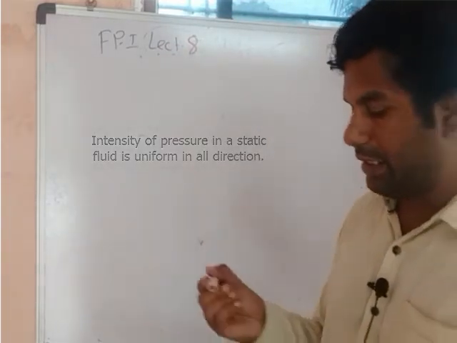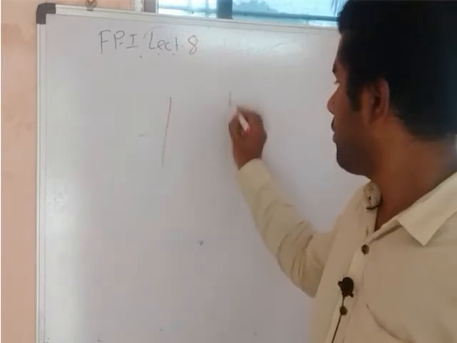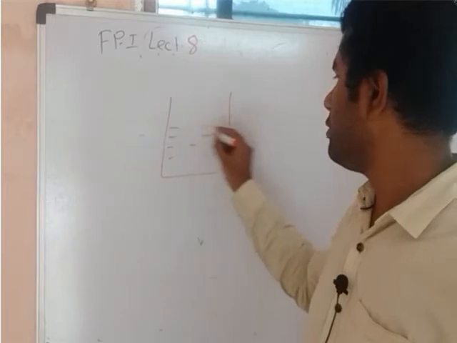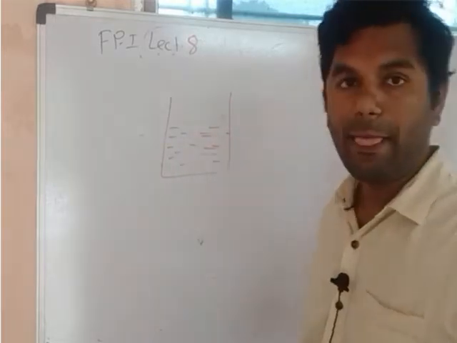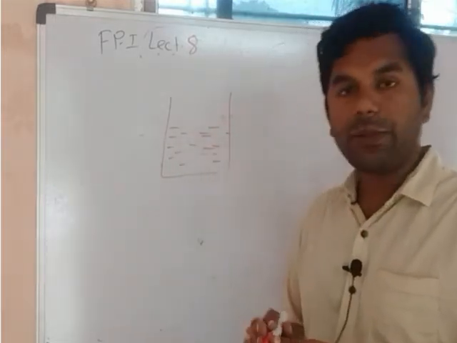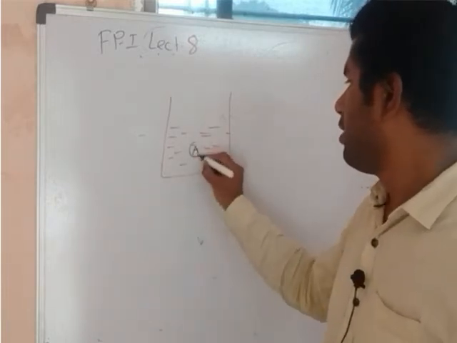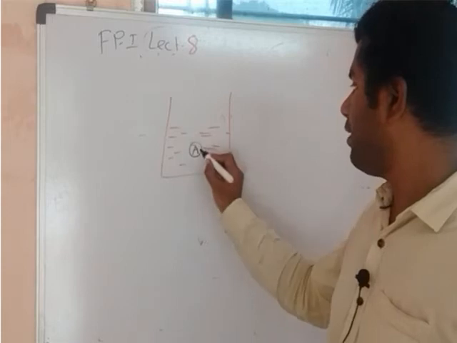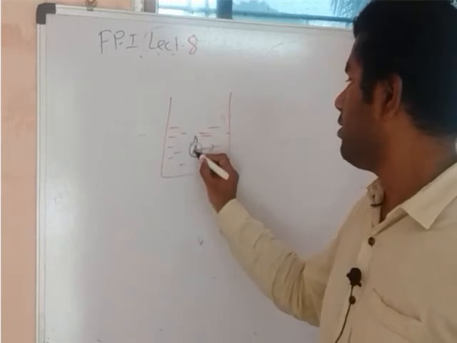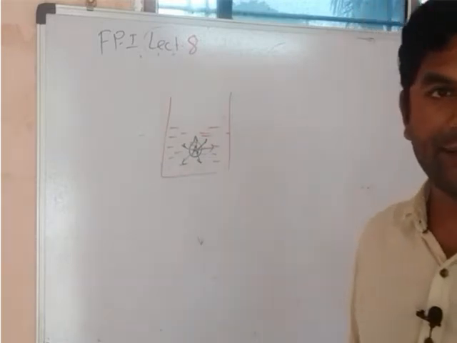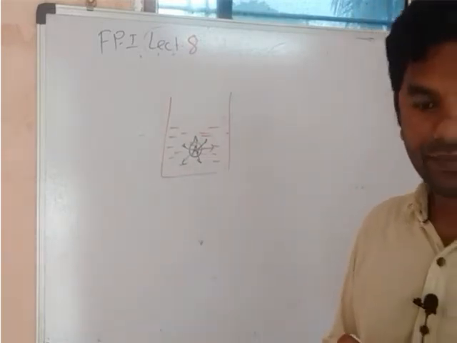It means, see here, suppose there is a beaker in which water is present, and if I have to calculate the pressure intensity at any point inside the water, suppose this point A, the pressure intensity at point A will be uniform in all directions. Is it clear to you?